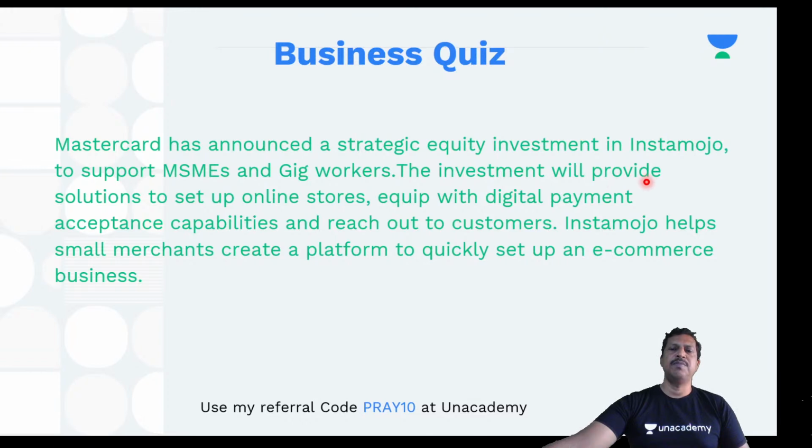The investment will provide solutions to set up online stores equipped with digital payment acceptance capabilities, and reach out to customers. Instamojo helps small merchants create a platform to quickly set up an e-commerce business. So Mastercard is carrying on with that. Okay. All right.